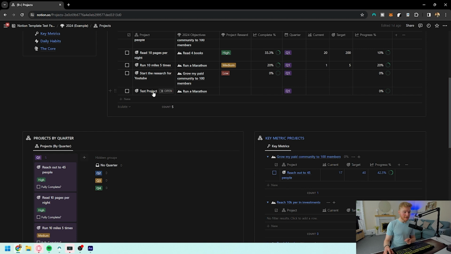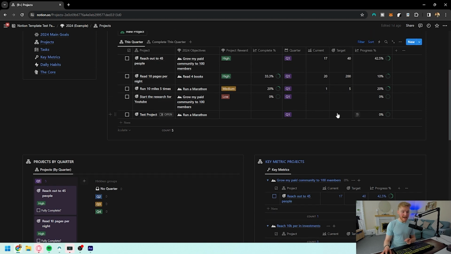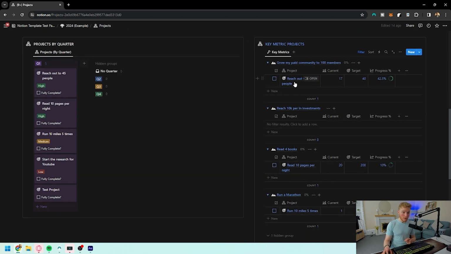Because if we come back up here, the test project itself doesn't have any metrics related to it. But when we're wanting to reach out to 45 people, that will have a metric to it. So if we change this to 45, we can now see how we're getting on in the progress that we're making so far. We're at 37% for that.